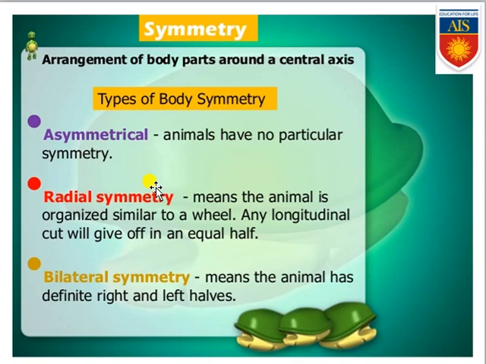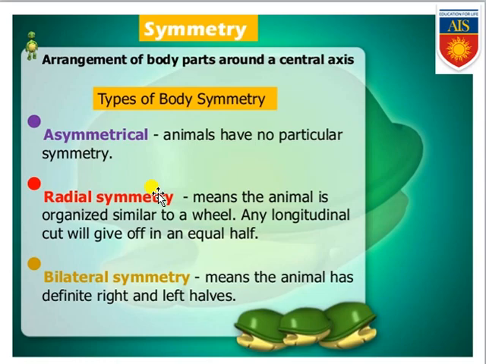Now the point is, body symmetry is of three types. One is asymmetrical, second is radial symmetry, and third is bilateral symmetry. What is asymmetrical? Asymmetrical means those organisms in which there is no symmetry.